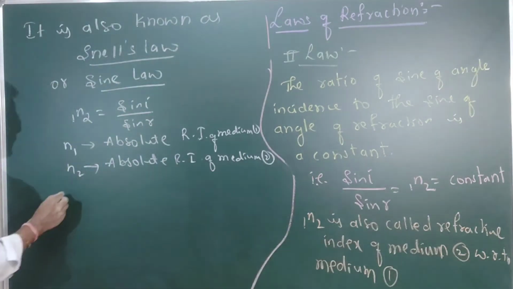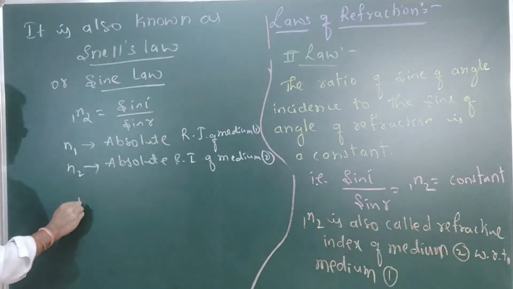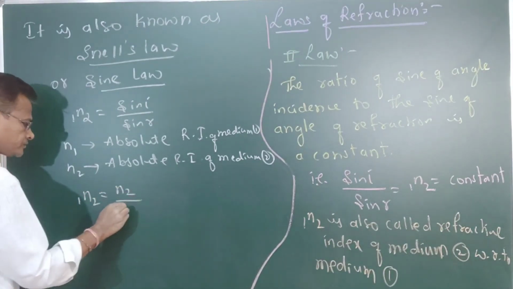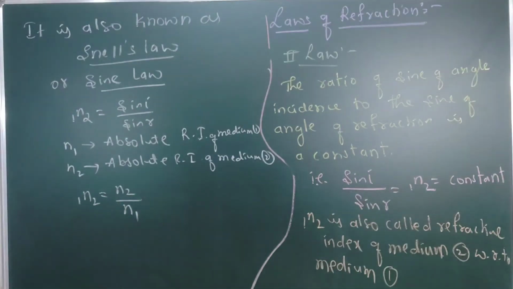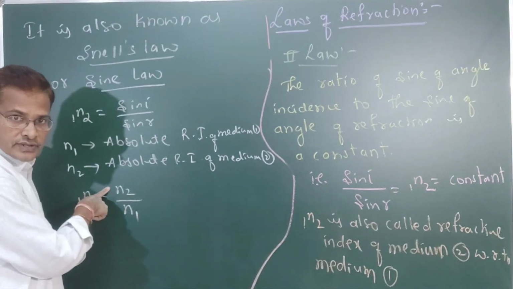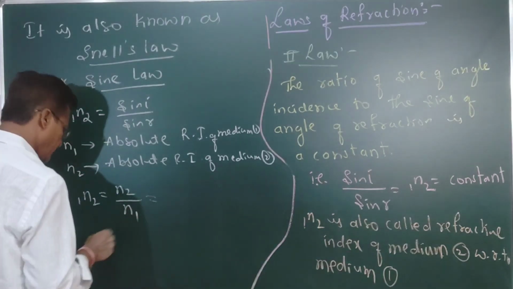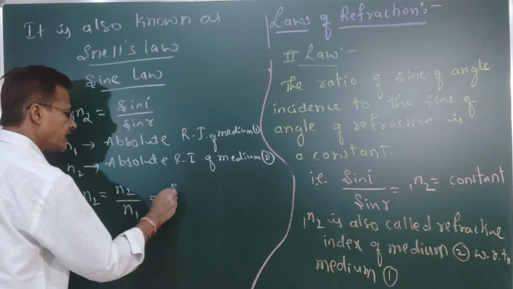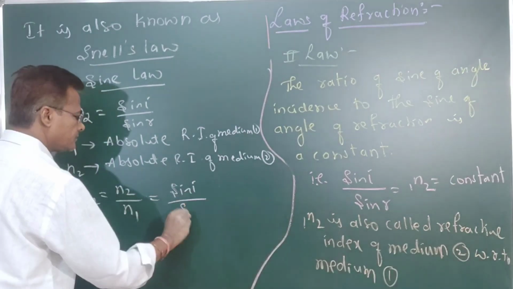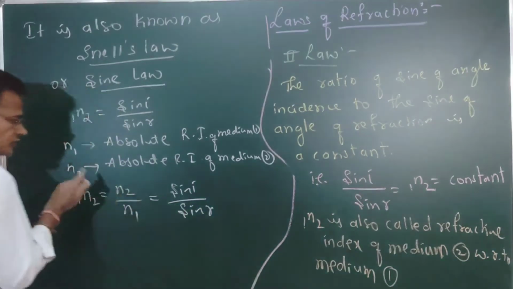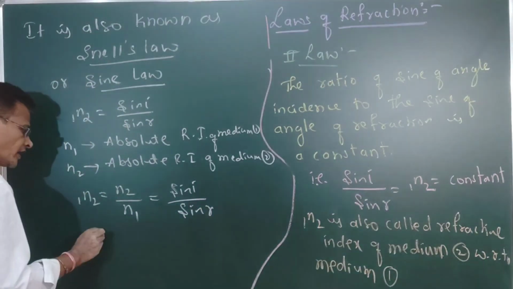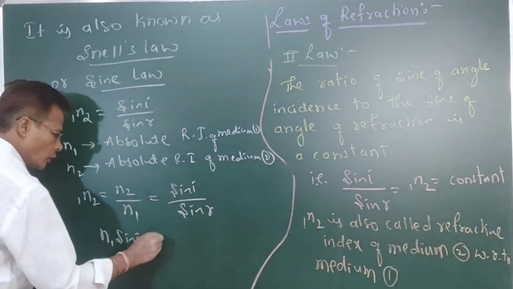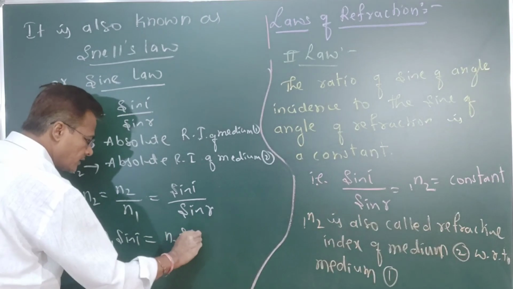As we know, 1n2 means the refractive index of the second medium with respect to the first medium, and that equals sin i by sin r. Now cross multiplying here, we get n1 sin i equals n2 sin r.